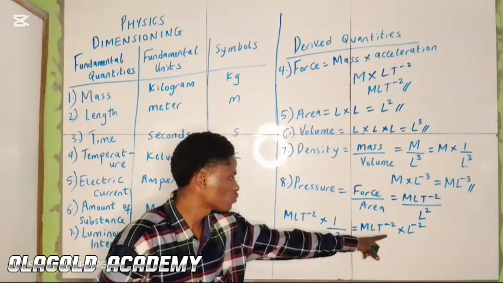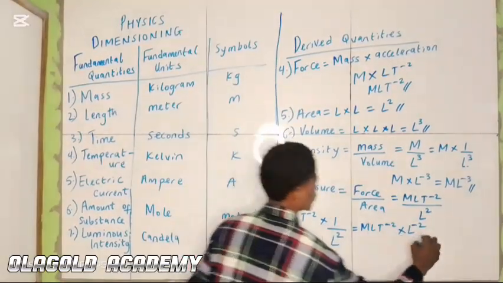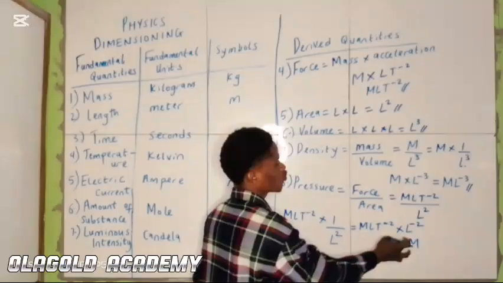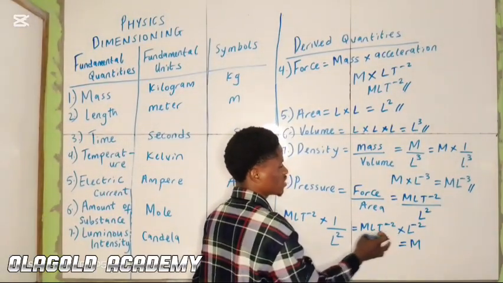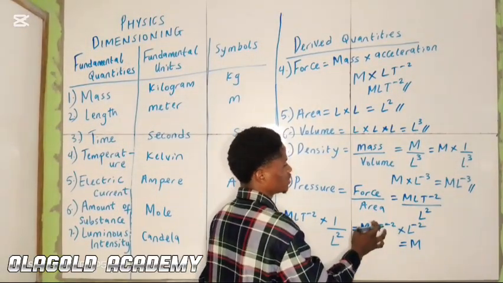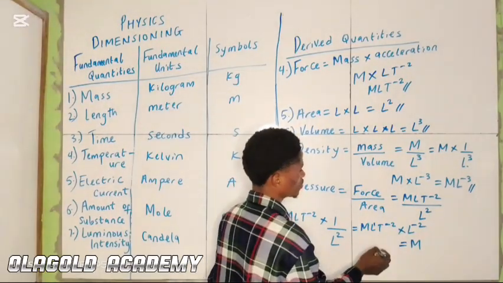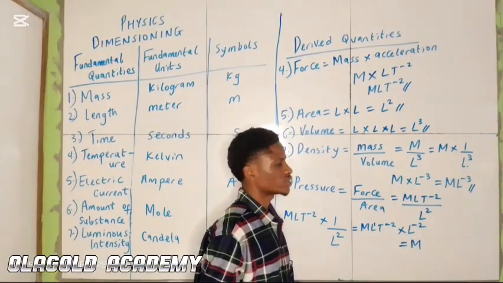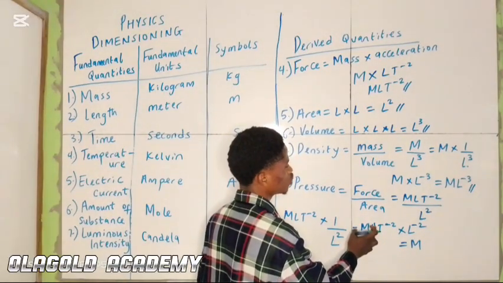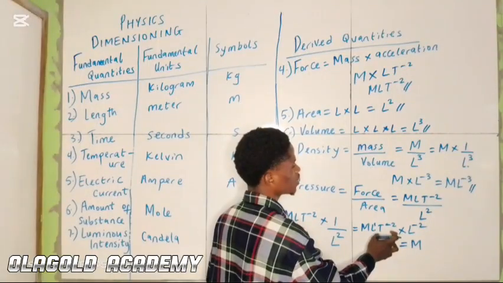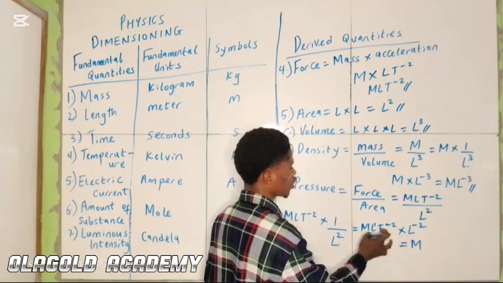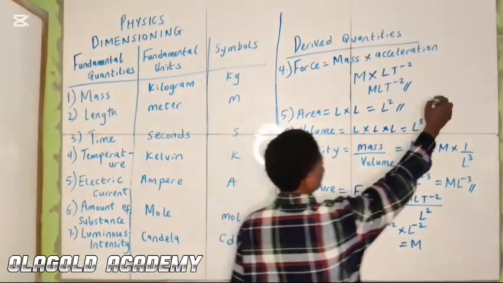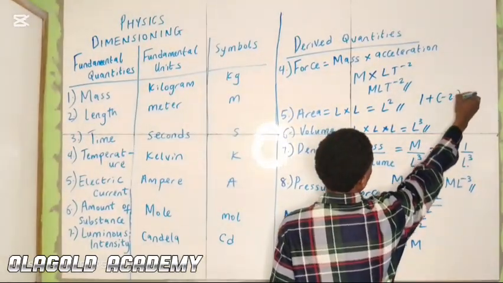Now, if we expand the expression further, we have two bases multiplying each other, so we take the power. The power of L here is 1. Anything that is standing alone is raised to the power of 1. So the power of L here is 1. So 1 plus, this becomes plus in indices. 1 plus minus 2 becomes 1 minus 2.